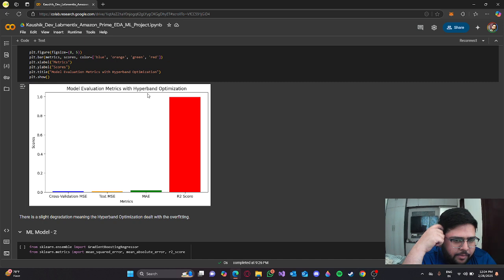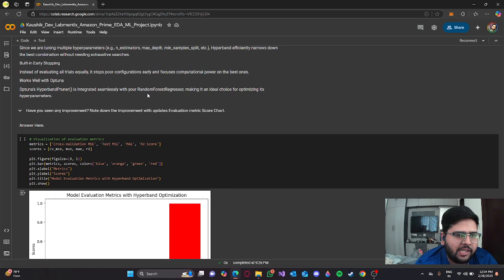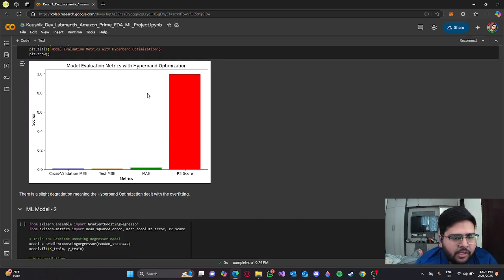So the visualization shows that the MSE and the test mean squared error are still low. The mean absolute error has risen a bit, so there's a slight degradation in the R2 score as well, very slight, but this means that it has dealt with the overfitting.